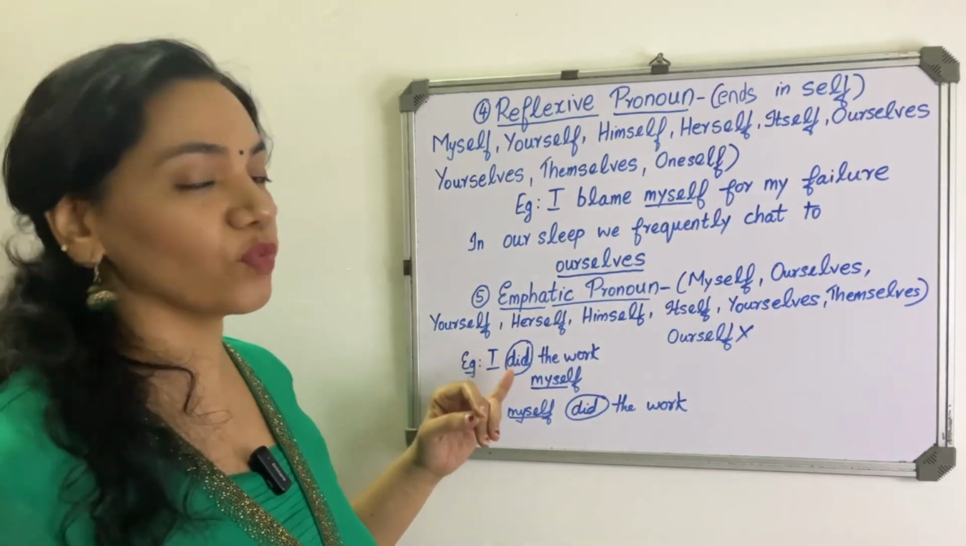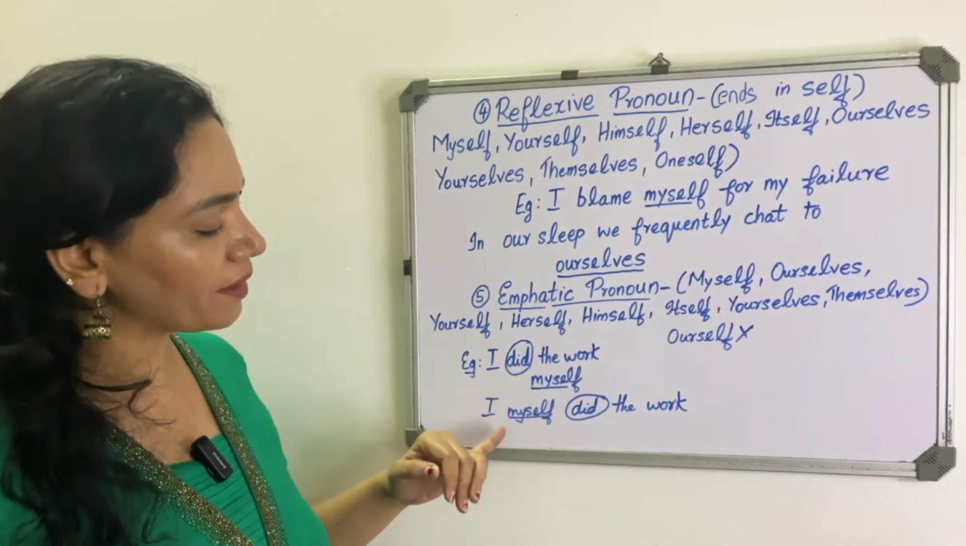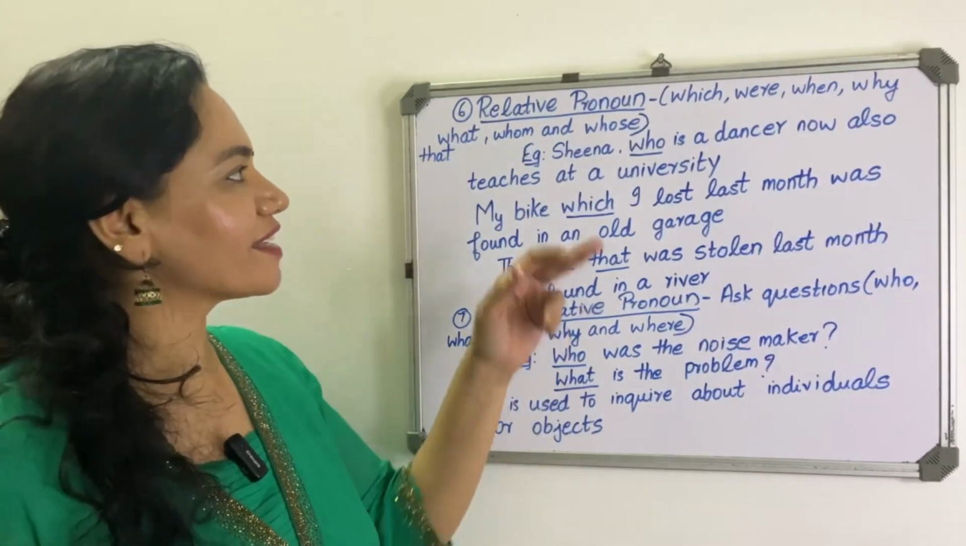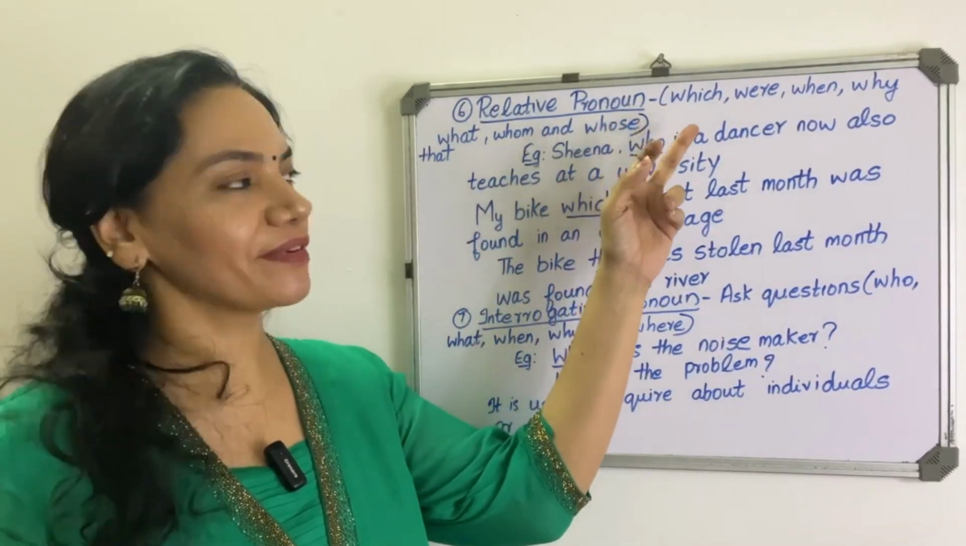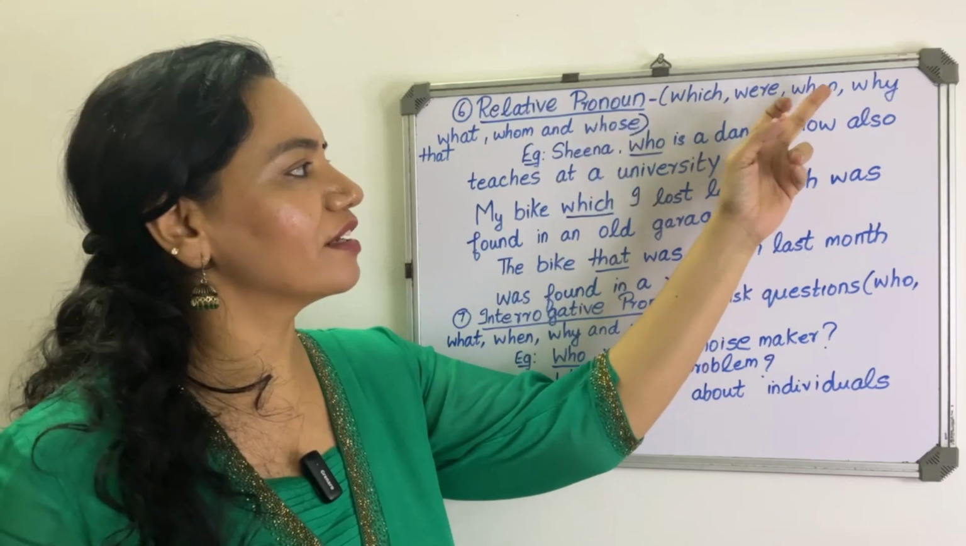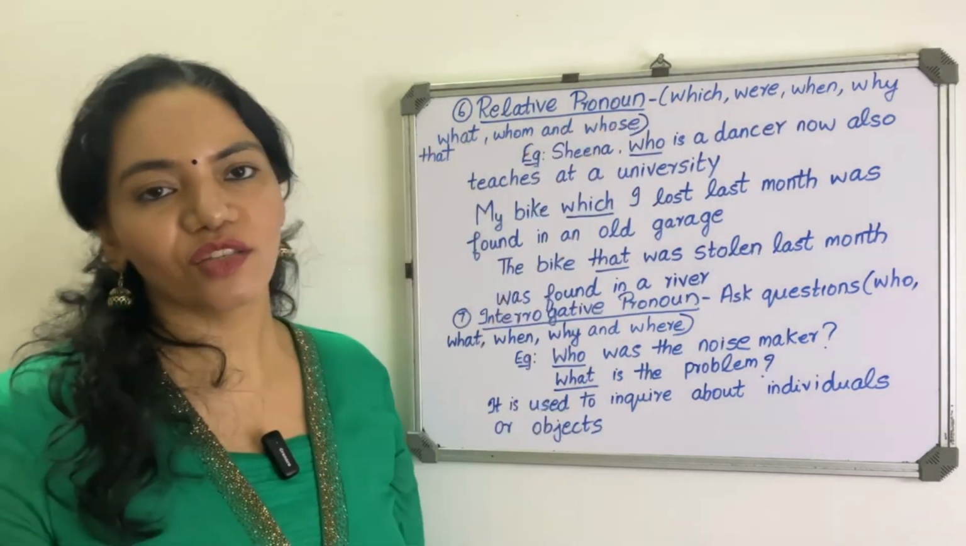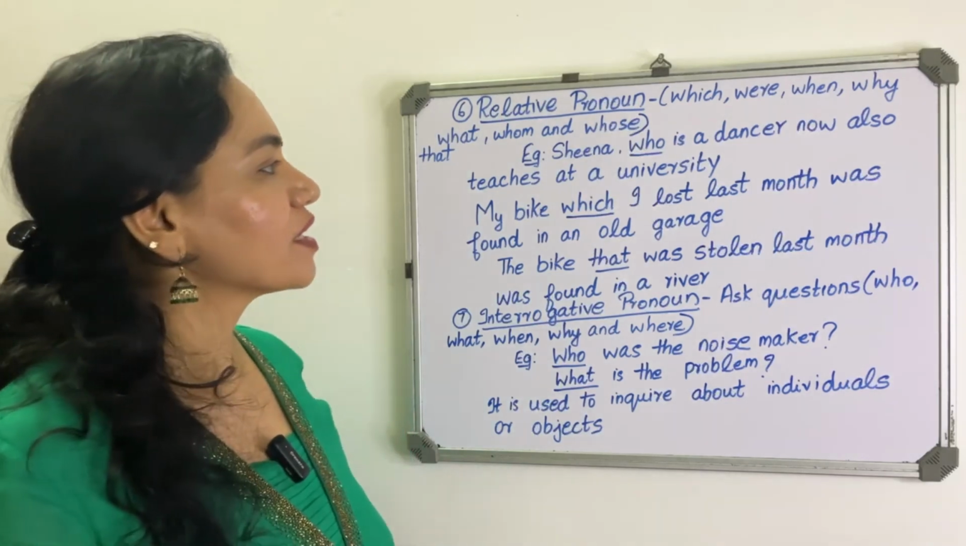So did is the verb. Next example, I myself did the work. That's also correct. Next one is relative pronoun. Examples: which, where, when, why, what, that, whom and whose. So these are relative pronouns.